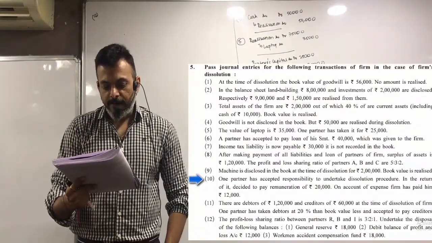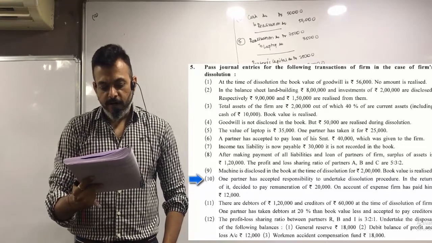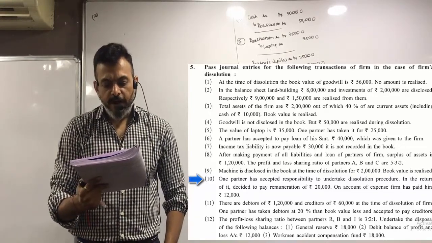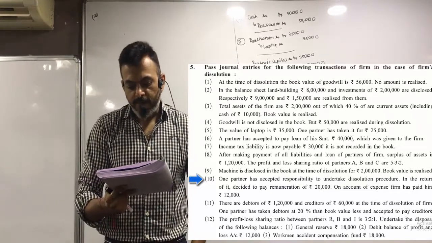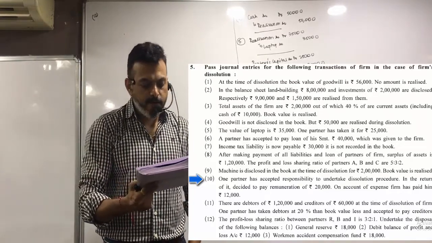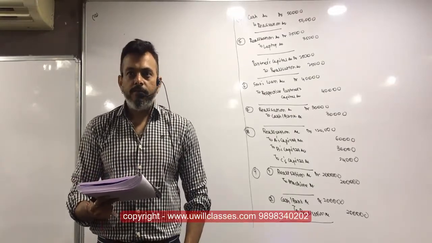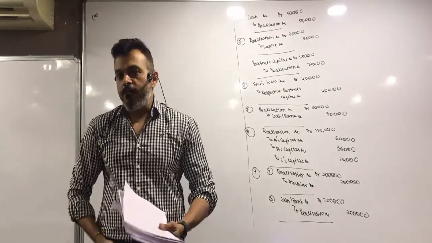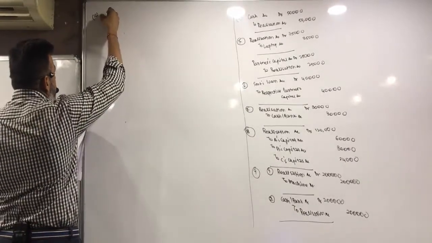10. One partner has accepted responsibility to take the dissolution procedure. In return for this, it was decided to pay remuneration of 20,000. On account of expenses, the firm has paid him 12,000. So सबसे पहले, what will be the entry for remuneration? Realization account debit to partners capital account credit.